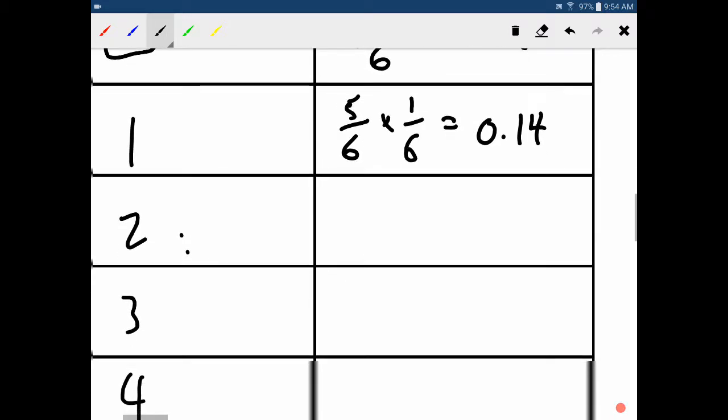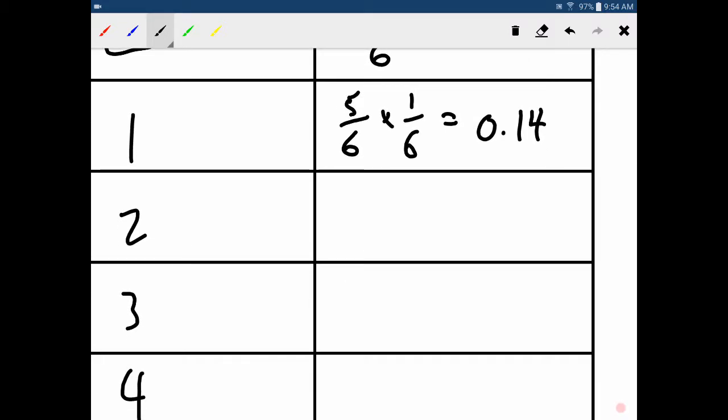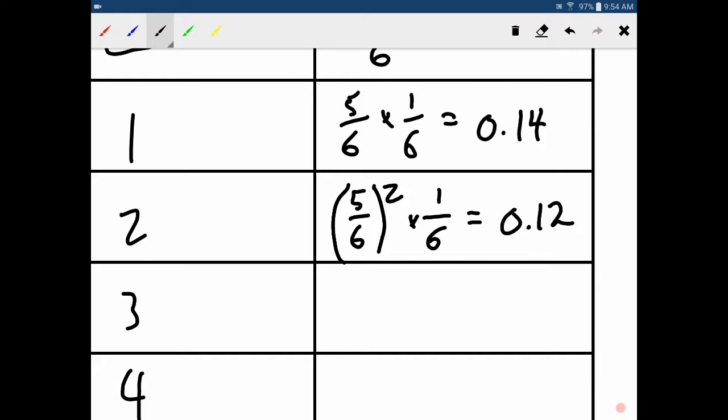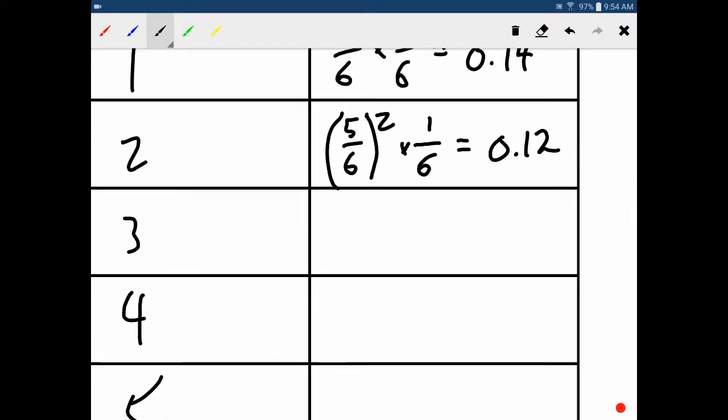Next, we will fail twice and then succeed. So we'd have 5/6, but that's going to happen twice, so I'm going to square it. We fail twice, and then we succeed. This time we'll get 0.12. You could continue to use fractions, obviously, but as you go, the fractions are going to get messier and messier, so I'm just using decimals for practical reasons at this point.